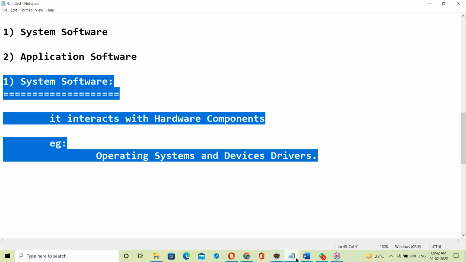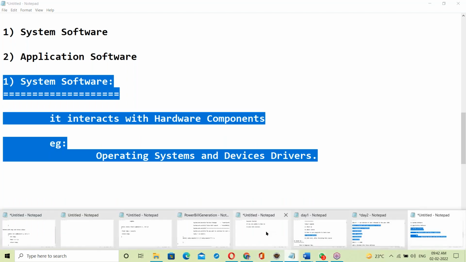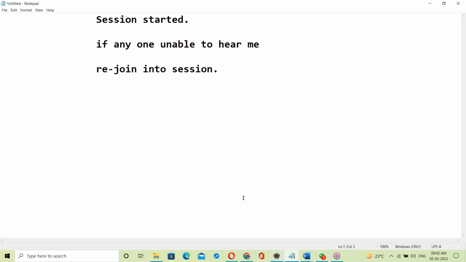Okay, next, one more, just a minute. I request everyone to attend from a computer.